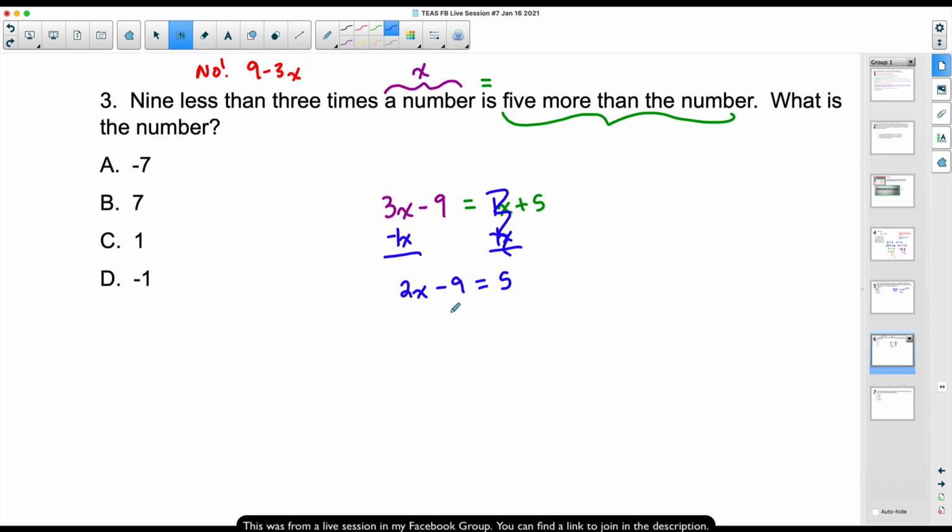Let's move our 9 over by adding, trying to get x by itself. We have 2x is equal to 14. And then, 2 times what gives you 14? Without even dividing by 2, hopefully you're thinking that number's 7. And if we do divide by 2, taking it step by step, we do get x is equal to 7. Our answer is B.